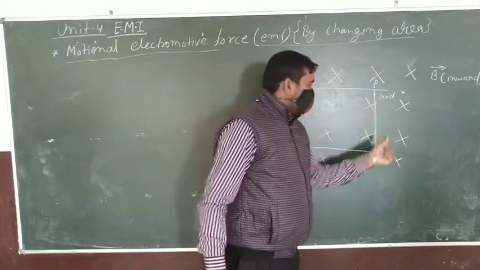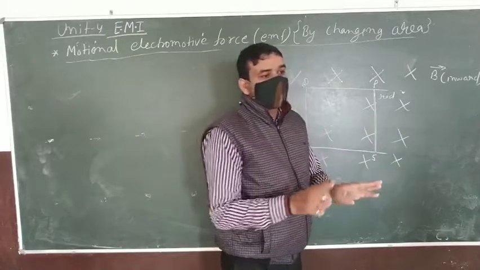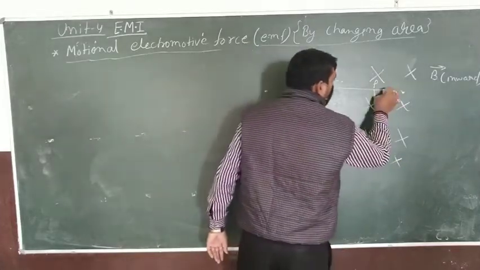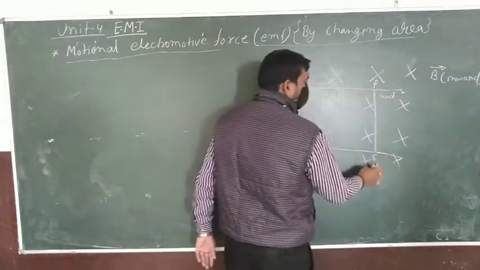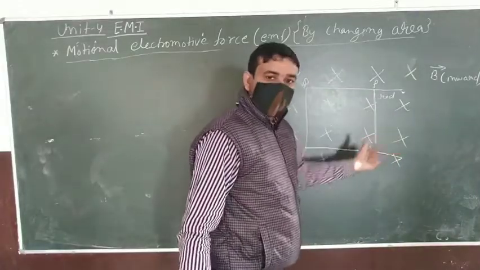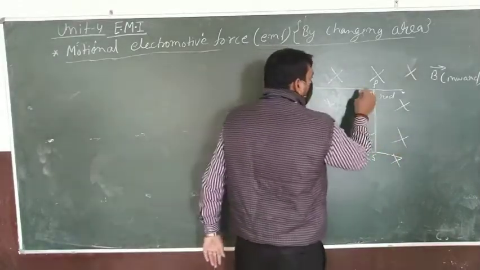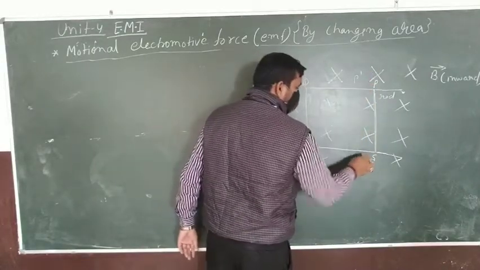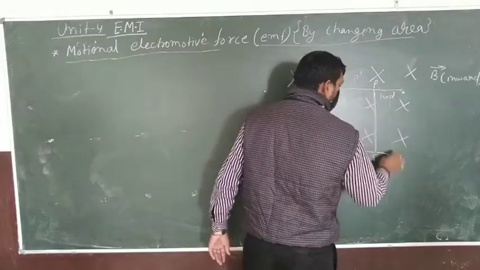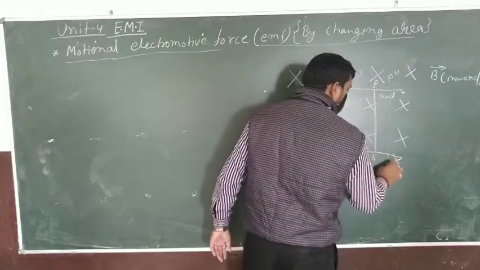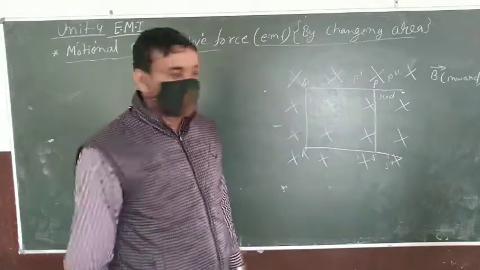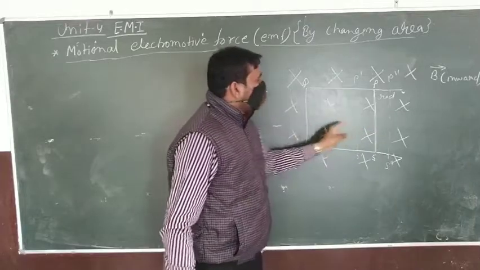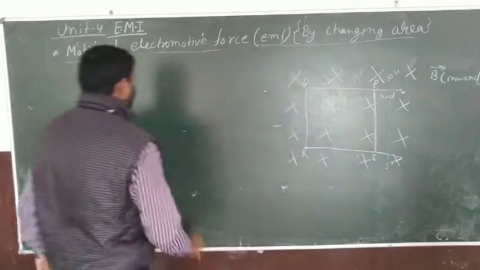And in an ideal condition कि इसमें कोई friction नहीं हो रहा है, so due to the friction there is no loss of energy. Clear? And because this rod PS is able to move freely, it would come to this point P'S', or it would come to this point P''S''. ऐसी कोई सिचुएशन लिख सकती है. And you can easily find the area in these two cases will change. Now understood the second case.